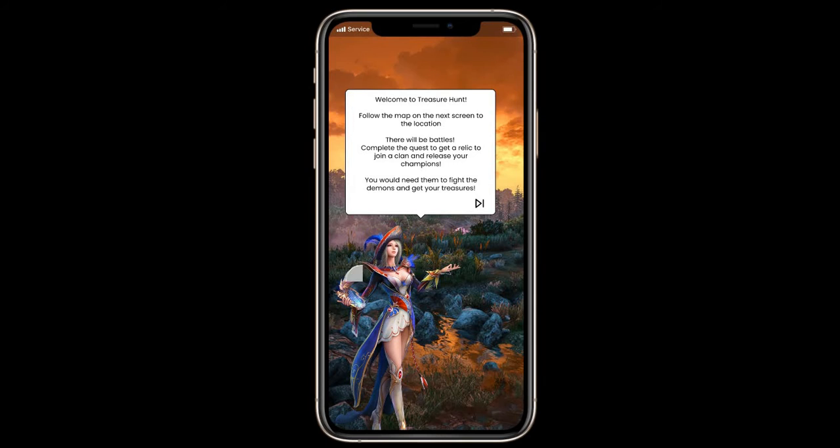On this screen, the user will see an in-game character showing the purpose and instructions of the game, like information about quests and relics, as shown on the screen. For your information, in this game, the user needs to release champions from prison first to fight with the Lord in the battle. To free each champion, the user needs to complete some quests regarding sustainability. The user can join clans to play with other people and do more quests to free more champions and level up their power for the battle.